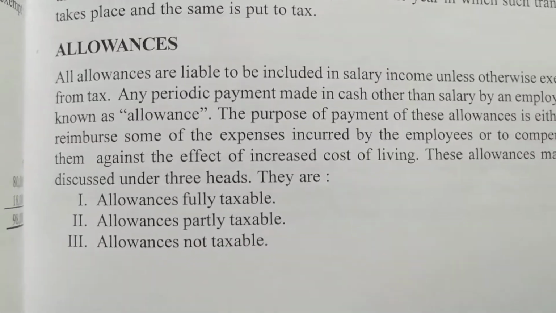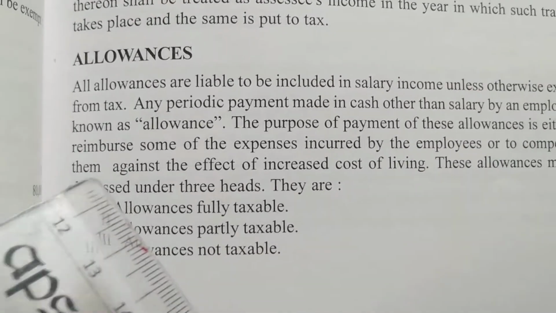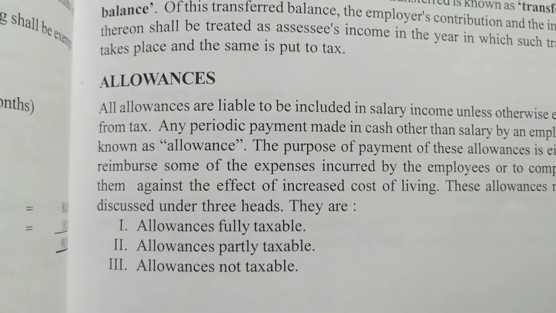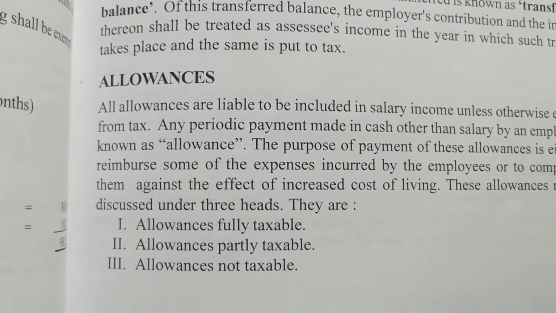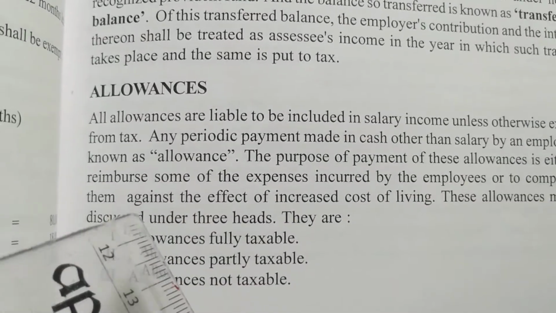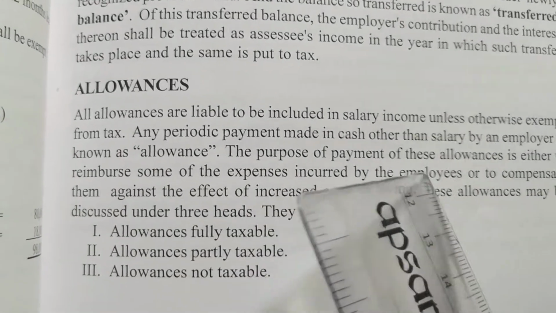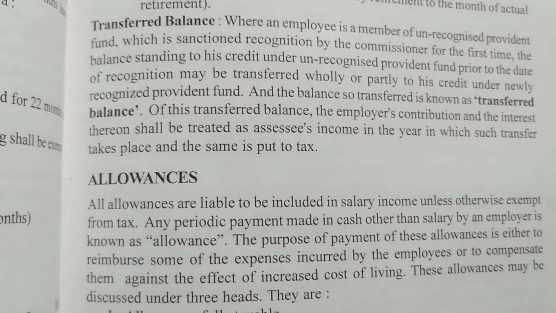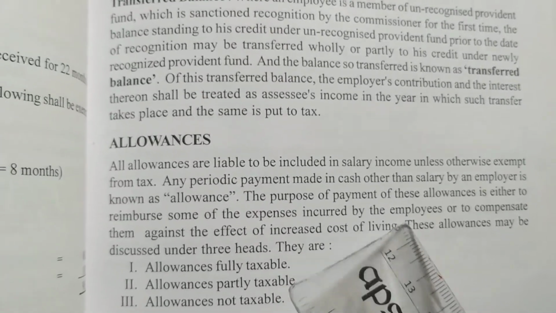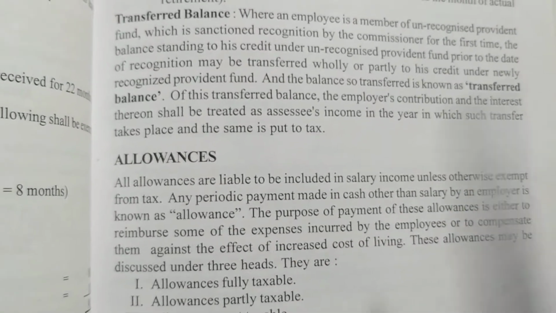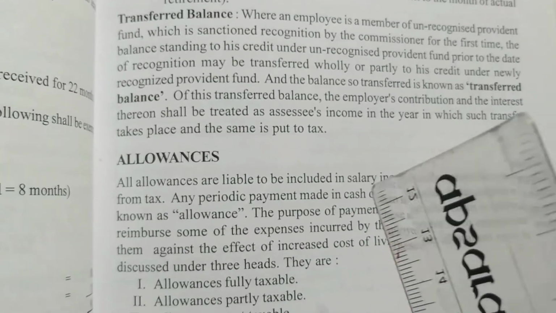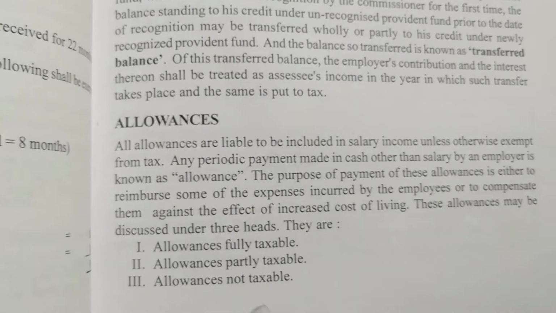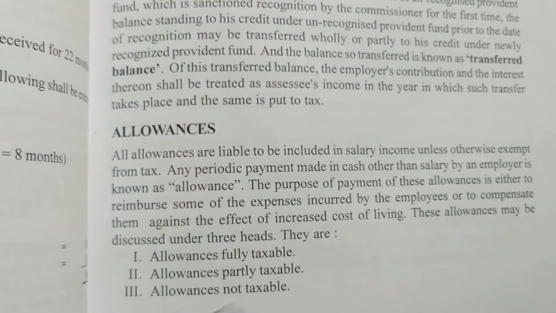The purpose of paying an allowance is either to reimburse some of the expenses incurred by employees, or to compensate them against the effect of the increase in the cost of living. Because inflation is increasing, the cost of living has also increased. Due to that, the employer gives some cash to the employee. Allowances may be discussed under three heads: fully taxable, partly taxable, and not taxable.